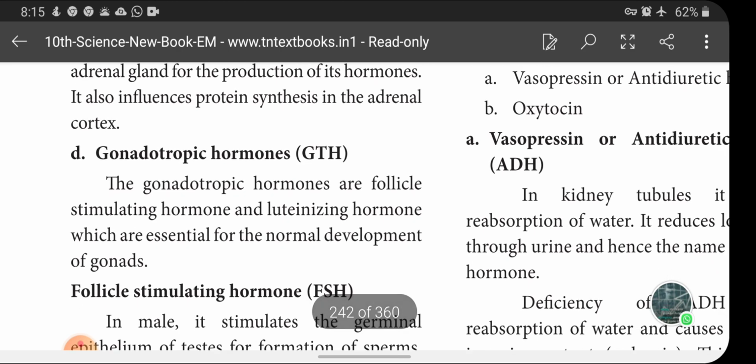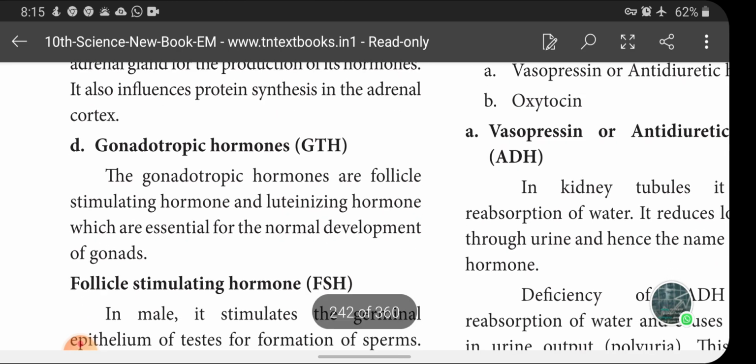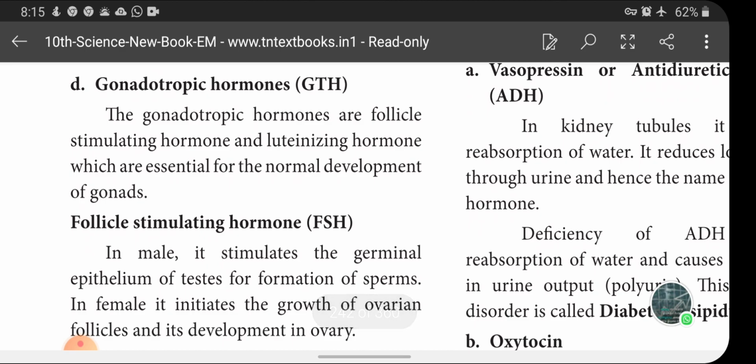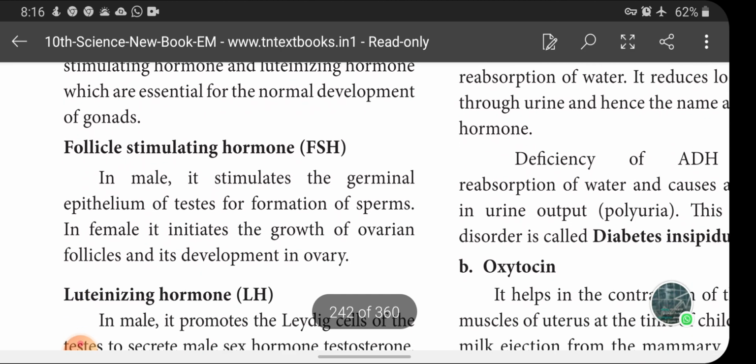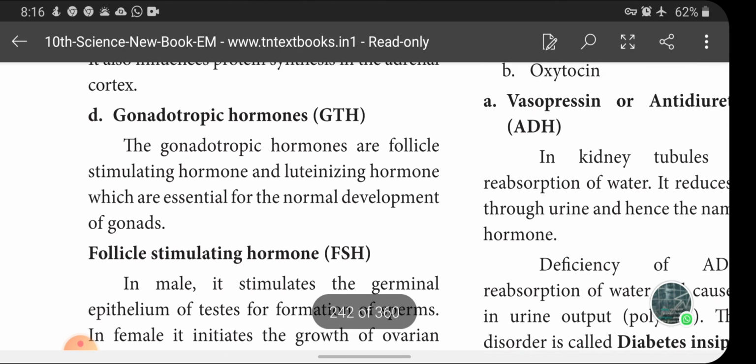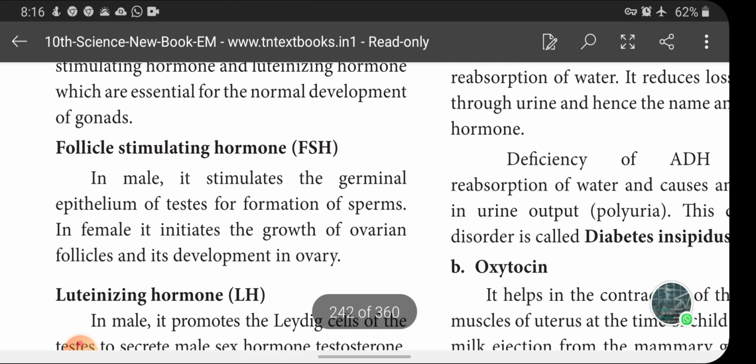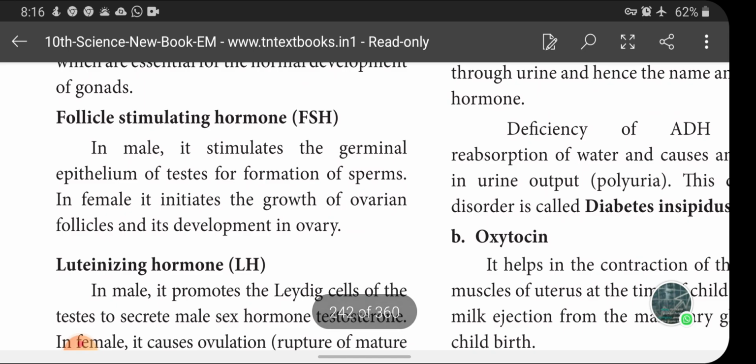Next one is gonadotrophic hormone, which regulates the testes and ovary of the body. The gonadotrophic hormones are follicle stimulating hormone and luteinizing hormone, essential for the normal development of gonads. Among them, first we will see the follicle stimulating hormone. From the word itself we can understand that the hormone which stimulates and maintains the growth of Graafian follicles is called follicle stimulating hormone.